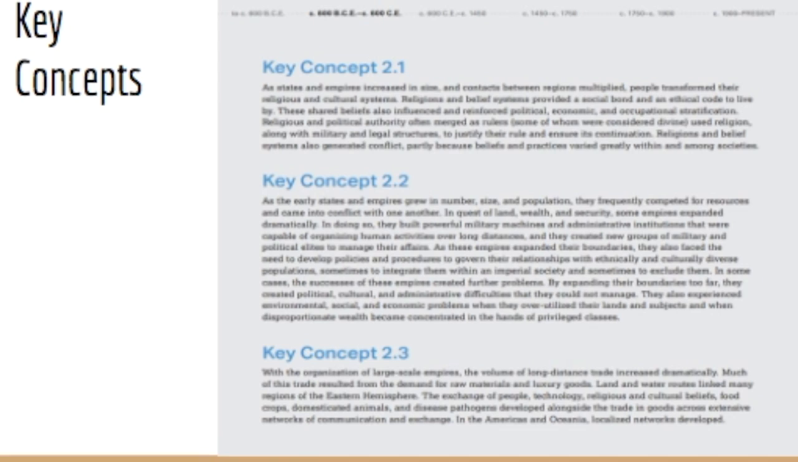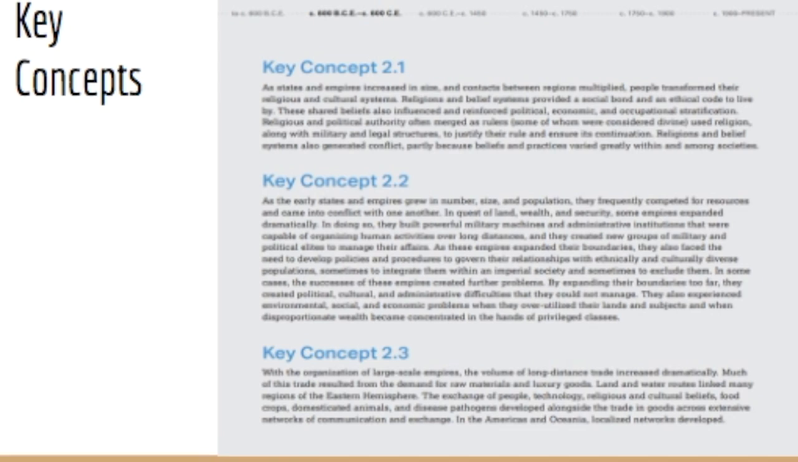For our second timeline, we have more key concepts. The first key concept for this timeline is as states and empires increased in size and contacts between regions multiplied, people transformed their religious and cultural systems. Religions and belief systems provided a social bond and an ethical code to live by. These shared beliefs also influenced and reinforced political, economic, and occupational stratification.